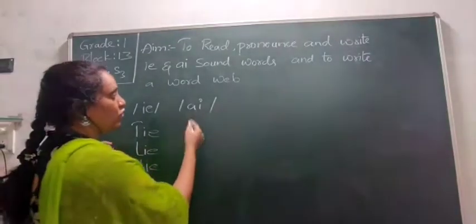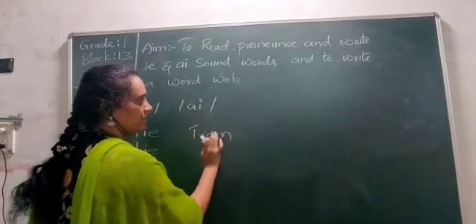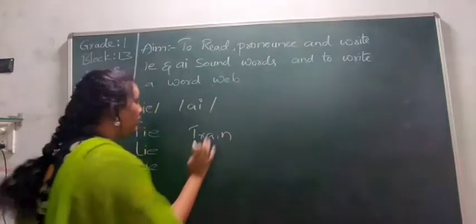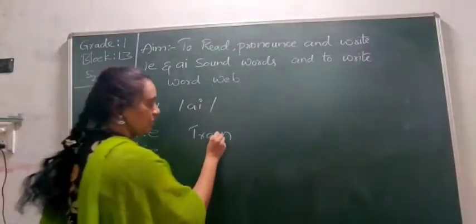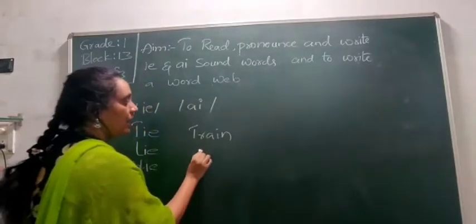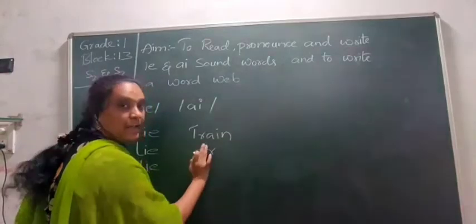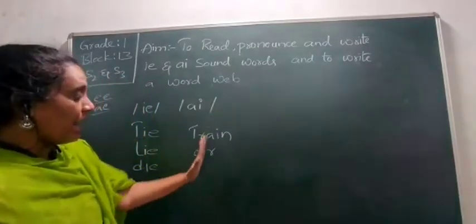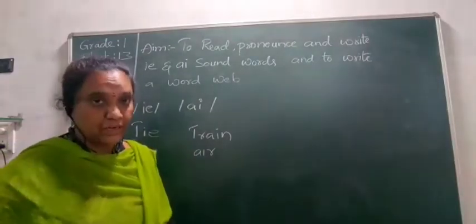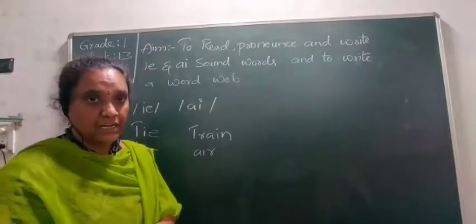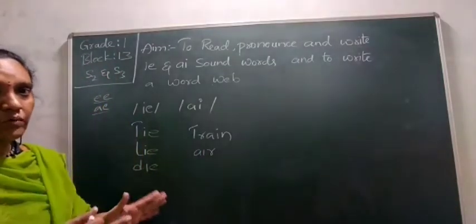In the same way, if I go with a word like AI, train. If I remove I, train. Here the first vowel sound we are getting. Train, A. If I remove A, I am still pronouncing the word. So we are coming to know that when the vowel themes are there, the first vowel or the single vowel sound can be heard.